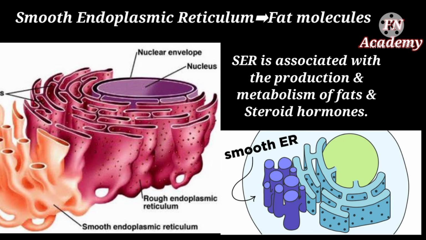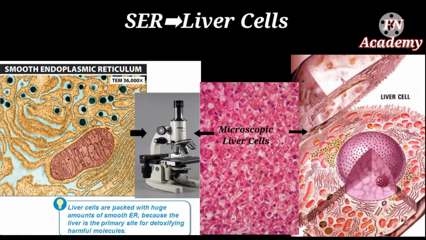Isn't it fascinating? But apart from this, the smooth endoplasmic reticulum in the liver cells has an important additional function. The liver cells are packed with huge amounts of smooth endoplasmic reticulum because the liver is the primary site for detoxifying harmful molecules.